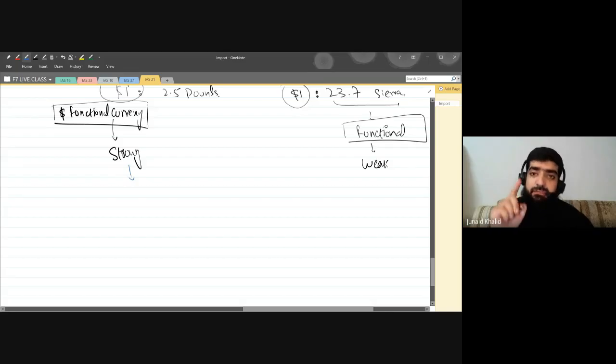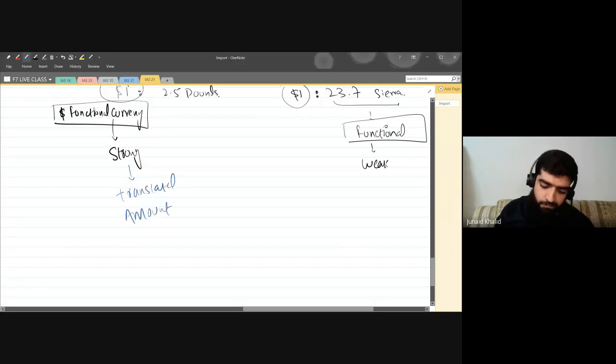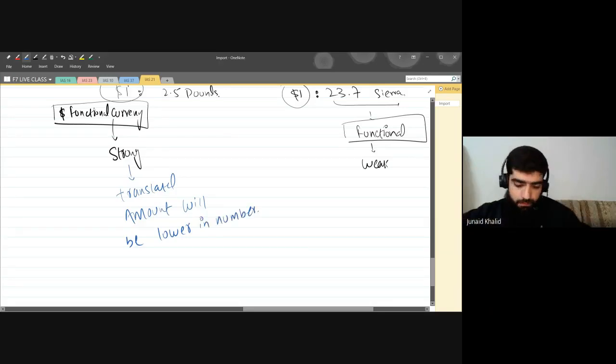If the functional currency is strong, then the translated amount will be lower in number. Translated amount will be lower in number.